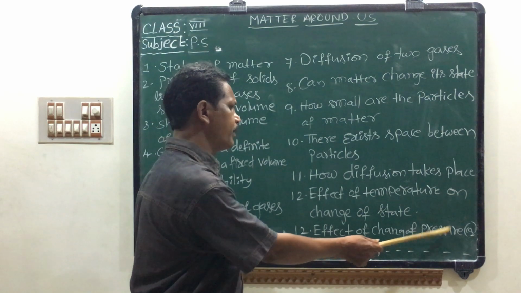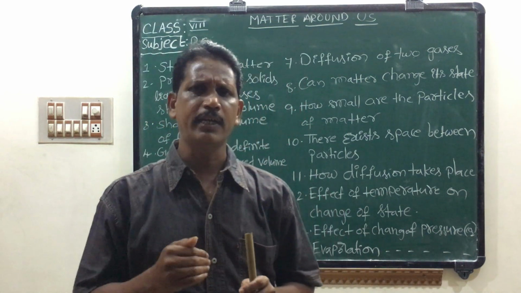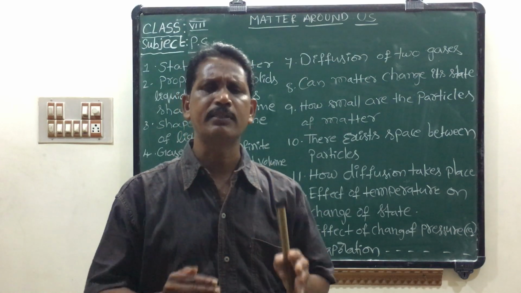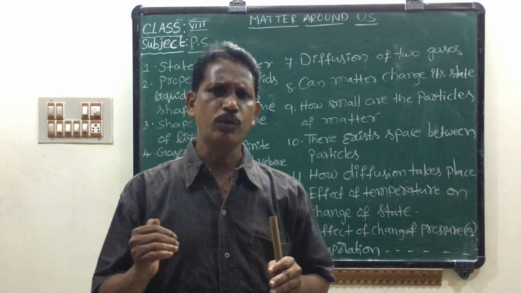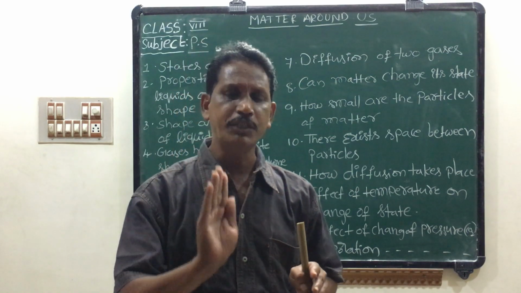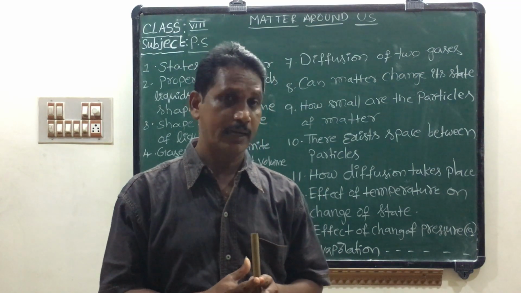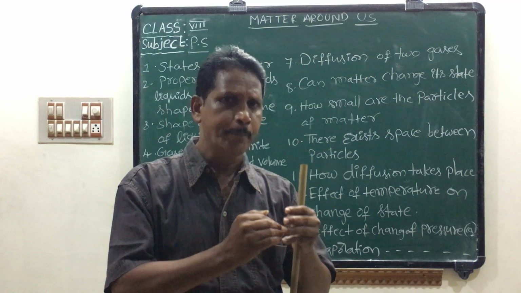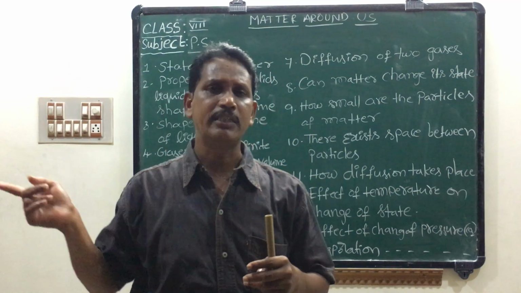Effect of change of pressure. If you decrease the pressure on solid CO2, which is called dry ice, it directly converts into gaseous state.